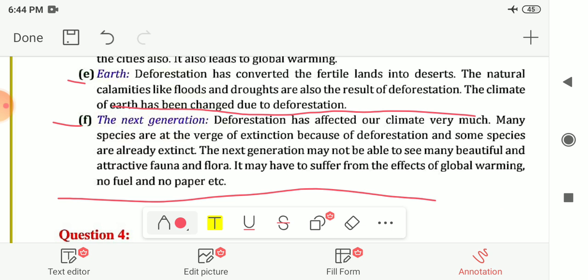Next is the next generation, how it will affect the next generation. So deforestation has affected our climate very much. Many species are at the verge of extinction because of deforestation and some species are already extinct. The next generation may not be able to see many beautiful and attractive fauna and flora, and it may have to suffer from the effects of global warming, no fuel and no paper, etc.